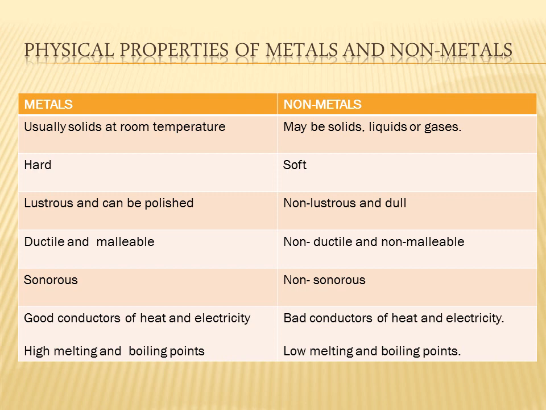Metals are sonorous. Non-metals are non-sonorous. Metals are good conductors of heat and electricity. Non-metals are bad conductors of heat and electricity. Metals have high melting and boiling points. Non-metals have low melting and boiling points.